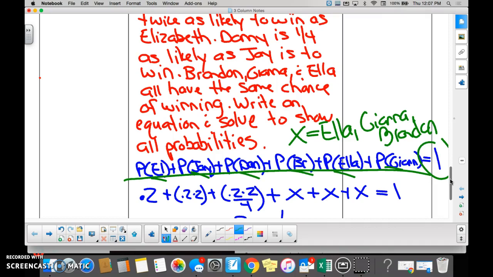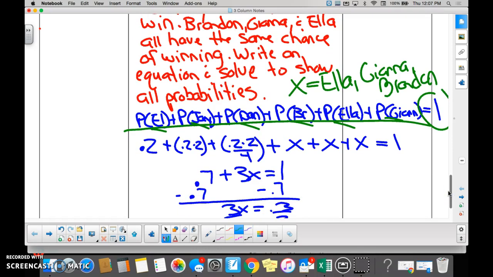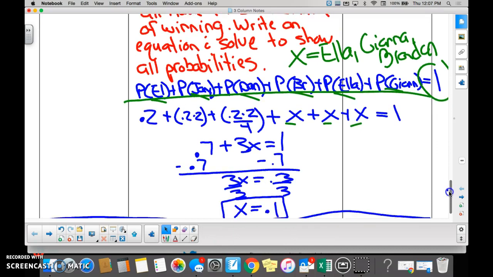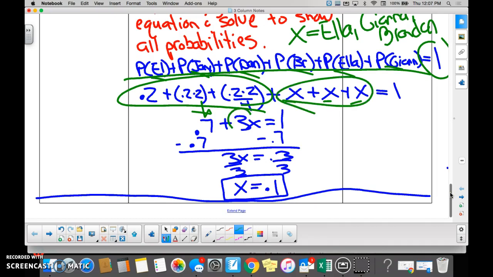Yeah. Okay. And then we wrote down what we knew. The 3 people we didn't know were x, x, and x. Philip and Ella did a great job of this. They solved it using algebra. We knew that all of this data added up to 7/10. We combined our like terms on x, x, and x and got 3x. We set it equal to 1 whole, which is 100%. And then you did the easy part, which is solving algebraically. We've been doing that all year.